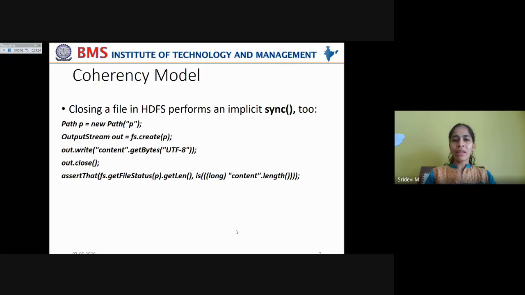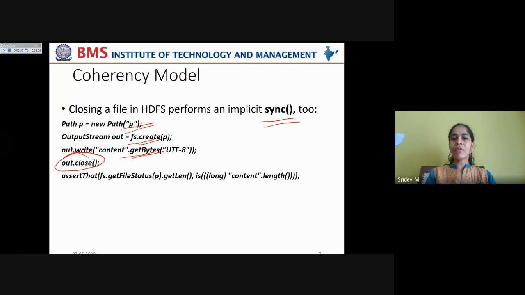Now, how to close a file? Closing a file in HDFS performs an implicit sync. While closing a file, you need not call the sync method explicitly. It safely calls the sync method implicitly before closing the output stream. That we can check with this code again. After creating a new path to the file, connecting it to the output stream, creating the file and writing the contents to the file, you are trying to close the output stream. When you're closing the output stream, it will implicitly call this sync method.